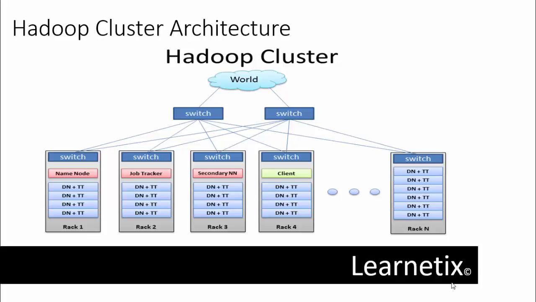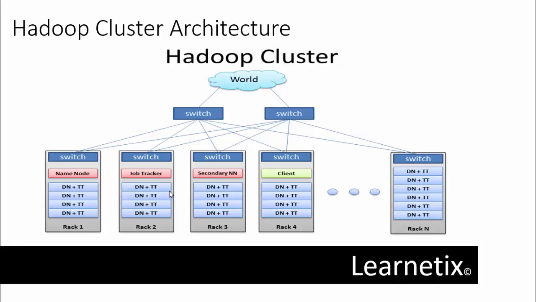As you can see here, I have explained it completely. Suppose there is a word or a large number of words. It goes to two switches, and those two switches are related to some data nodes and task nodes, along with the name node, the job tracker and the secondary name node. Each switch is connected with all the switches respectively. Once the work is distributed here, it is transferred to each particular switch and does the work in a parallel mechanism. Each switch is like a rack, with nodes inside the rack.